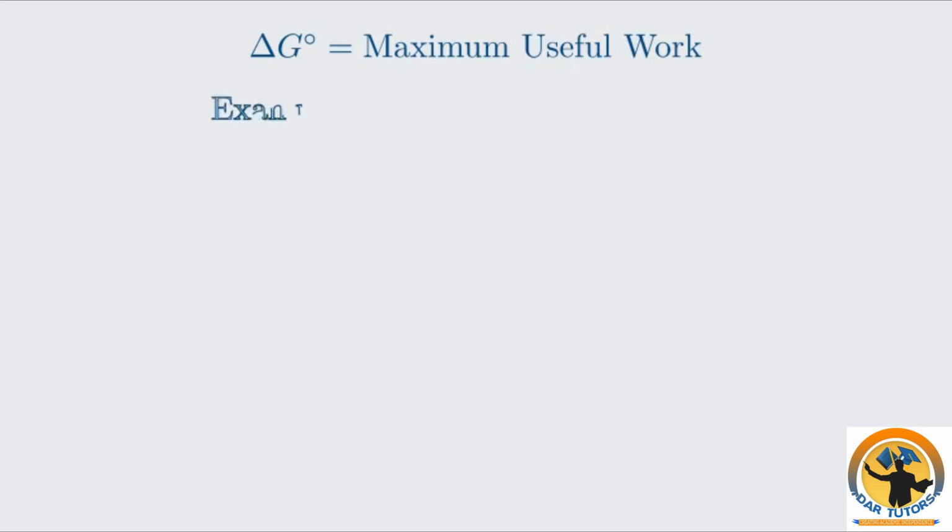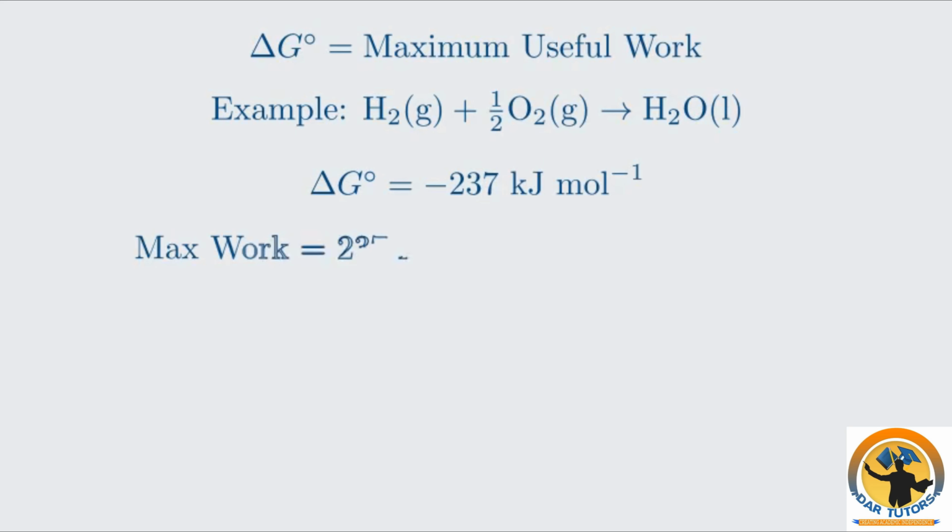For instance, if a reaction has a ΔG of minus 237 kilojoules per mole, as in the formation of water, this energy can be harnessed to do useful work, like generating electricity in a fuel cell. This is why Gibbs energy is also known as free energy. It's the energy that is free and available to do work.